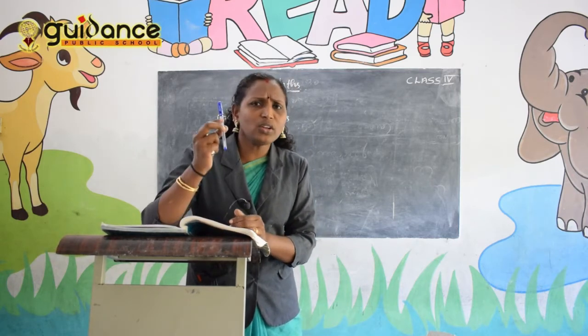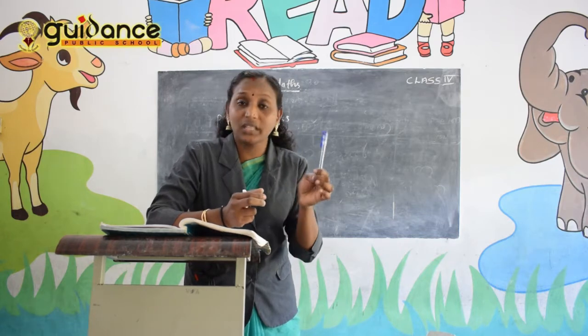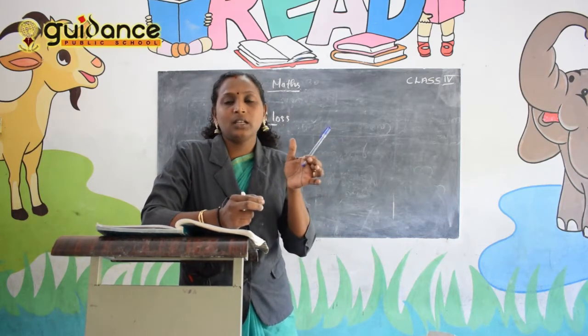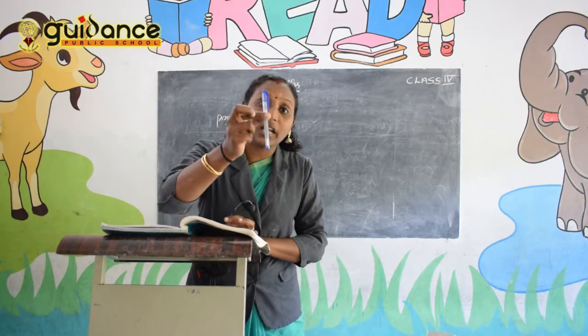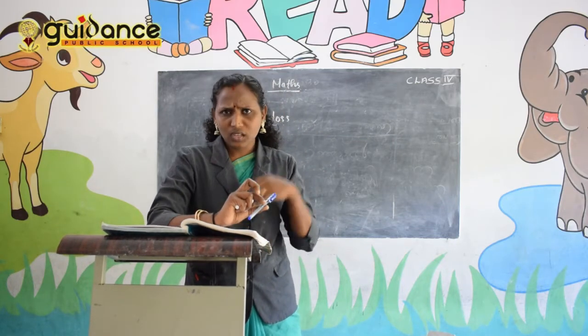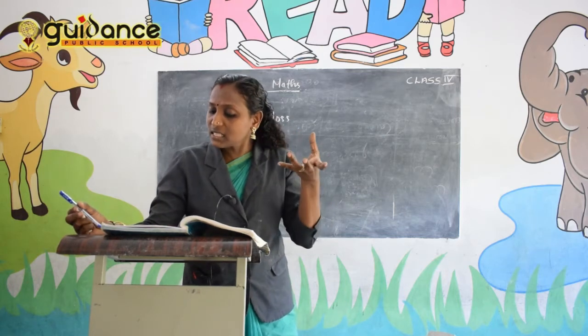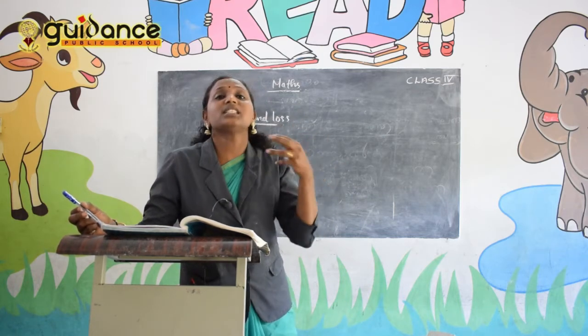So what is the amount of this pen? 10 rupees. I already told you I bought this pen for 10 rupees. That means the CP is 10 rupees. So what is the selling price? When he sells this product to a customer at a certain price.